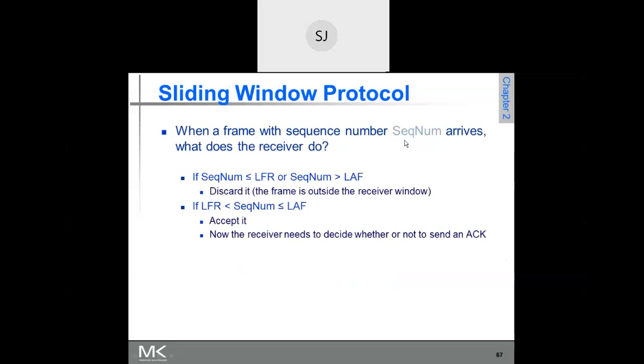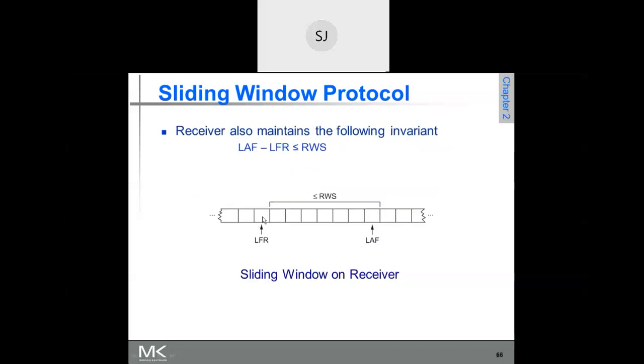When a frame arrives, what does the receiver do? Whenever a frame comes at the receiver, it checks the sequence number. If the sequence number is less than or equal to LFR, or if the sequence number is greater than LAF, then what happens? It falls outside the window.